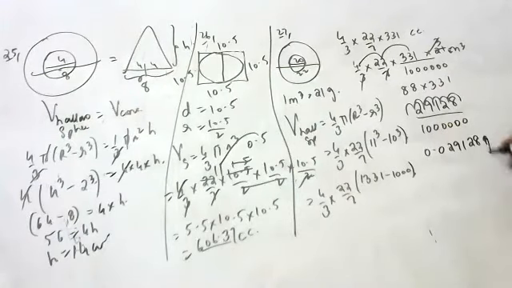0.029128 grams. How to convert grams to kgs? By 1000. No need, we'll keep it like this only. Still it will become a smaller value. So this is the weight channel.